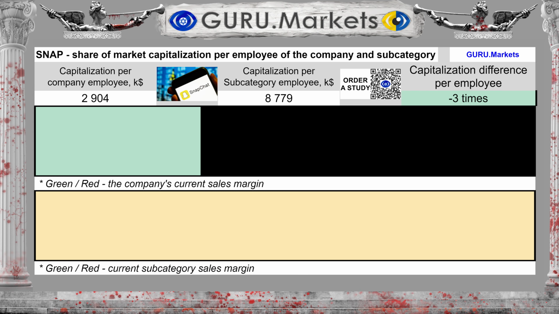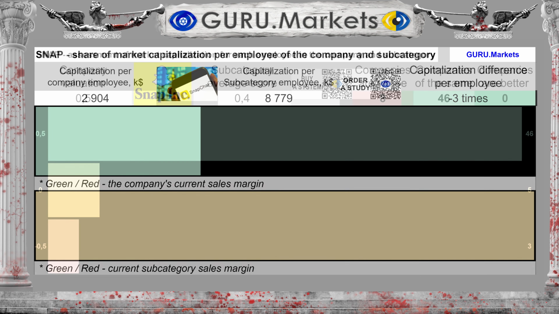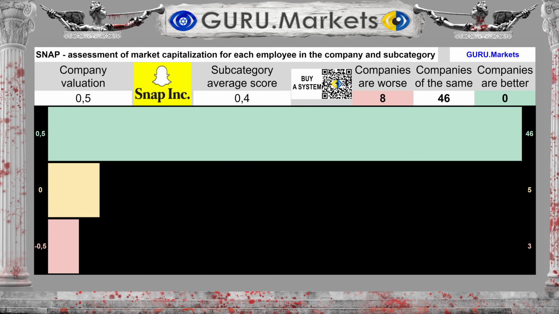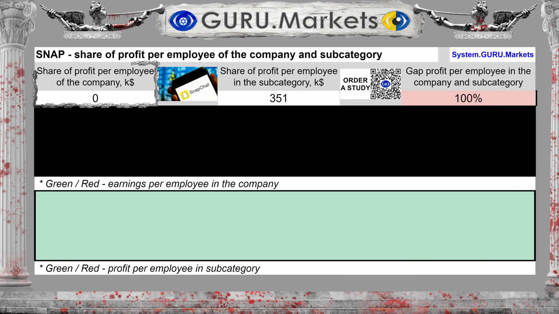The amount of capital per company employee is $2,900 and $4,000, and for the subcategory, $8,779,000. The difference between the subcategory average and the company's performance is 66.9%. Estimation of the volume of market capital per employee in comparison with indicators in the subcategory: good, 0.5 points.